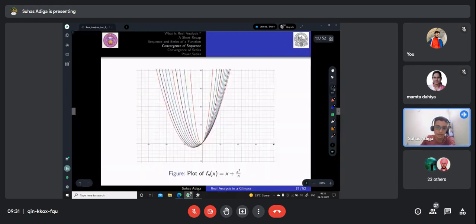This is the plot. You can take any x. Like you take x equal to 0, you see that all functions are coming towards 0. And for some x equal to 4, you can see that they're almost somewhere here, right? So that is where it is converging to.